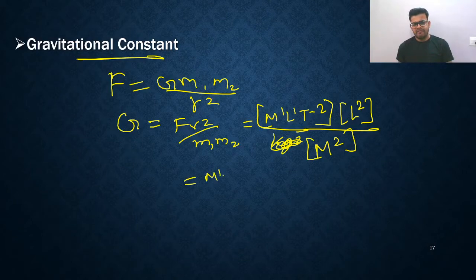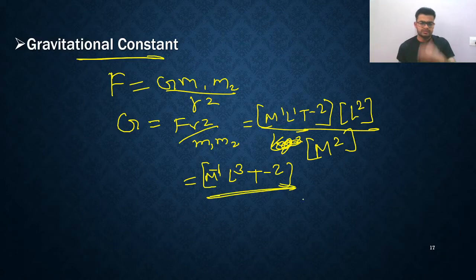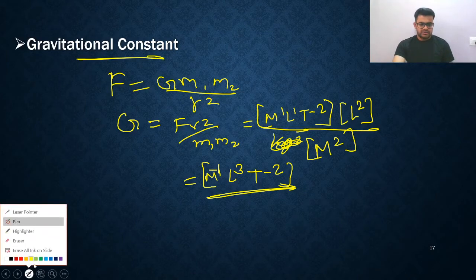You get M1 divided by M2, so 1 minus 2 is minus 1. So M raised to minus 1. Now L1, L2 means you get L raised to 3, and T raised to minus 2. So that's all, you are getting the answer. So M minus 1, L raised to 3, T raised to minus 2. This is the dimensional formula of the universal constant of gravity.